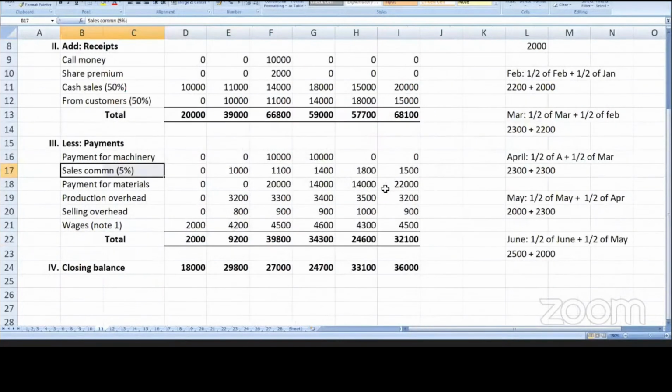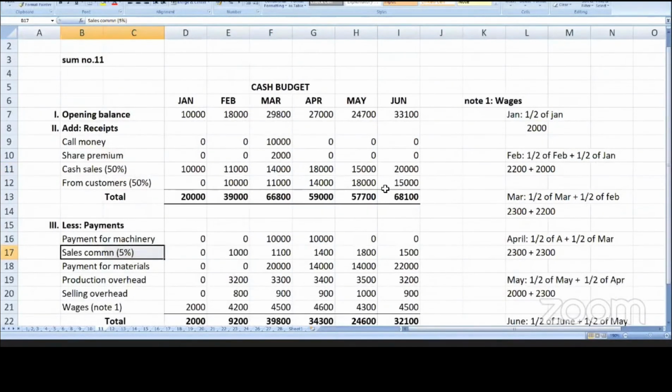So you can see here call money. In March you will be receiving call money. January is your opening balance. Cash sales 50%, you will be receiving in the same month. Then payments: you can see call money is receivable in the month of March. So in March you will receive it. All these adjustments are given.